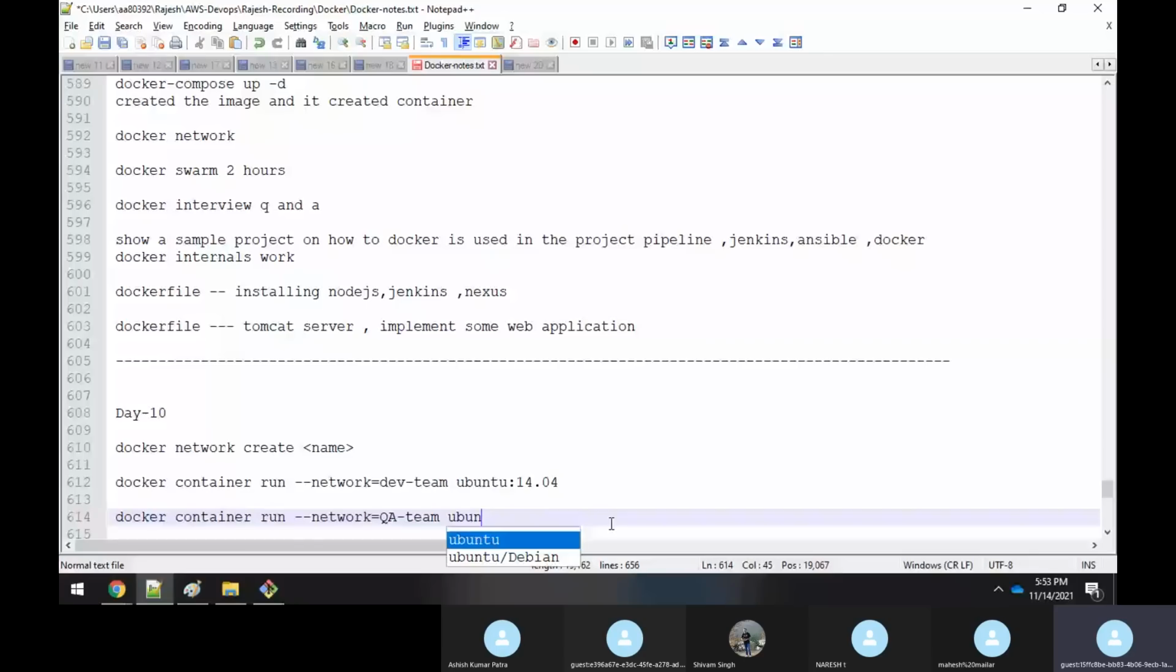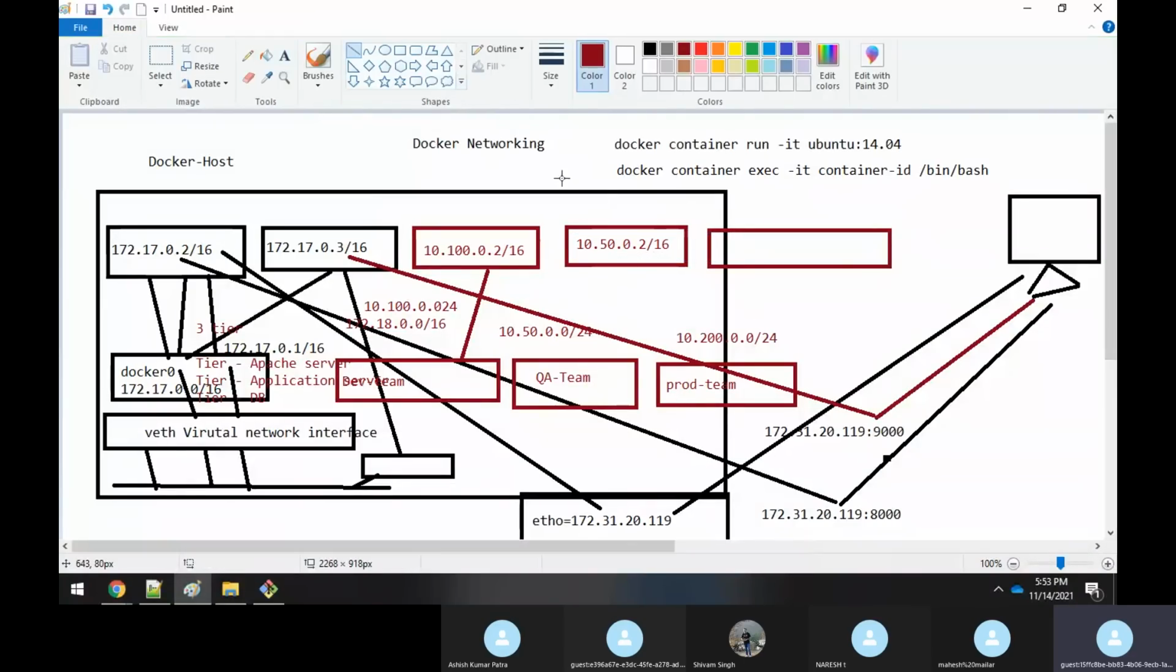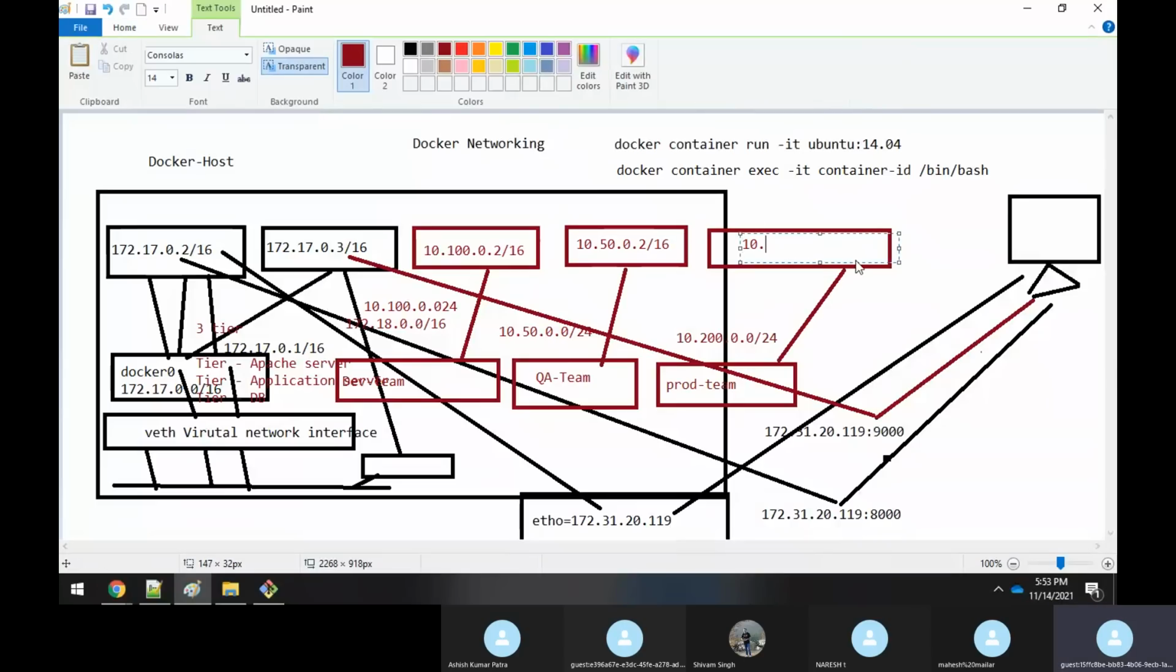Now, what IP address will it give? Because the subnet is 10.50.0.0/24, the IP address given will be 10.50.0.2/16. Similarly, this container will get associated with this network interface. And again, similarly, if you're using prod, it will be associated with that interface, and for prod it gives the IP address 10.200.0.2/16. Till here, you're clear, sir? When we do this practically, you will learn a lot of stuff.